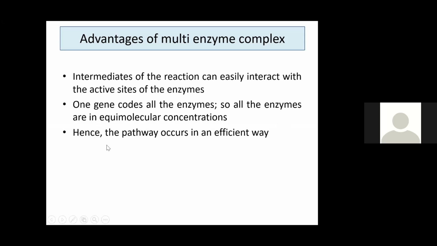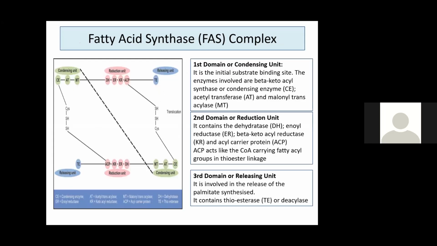So all enzymes are in equimolecular concentration and the pathway can occur in an efficient way. In other pathways, that enzyme has to be transported from mitochondria to the cytoplasm or cytoplasm to mitochondria where it is required. Here, as they are present in one complex, it is most advantageous and can take place most efficiently. That is the advantage of multi-enzyme complex.